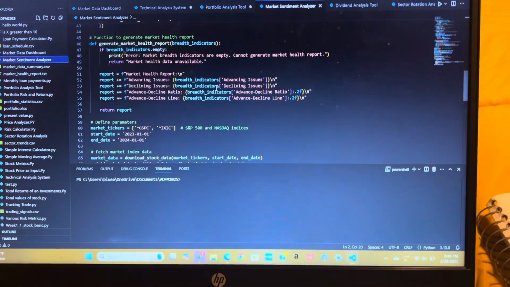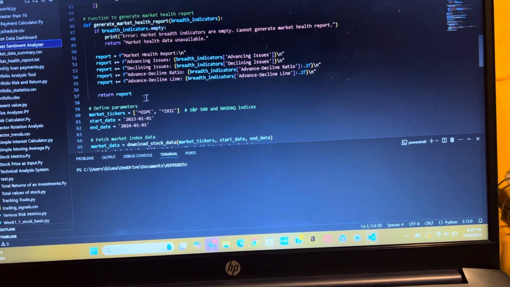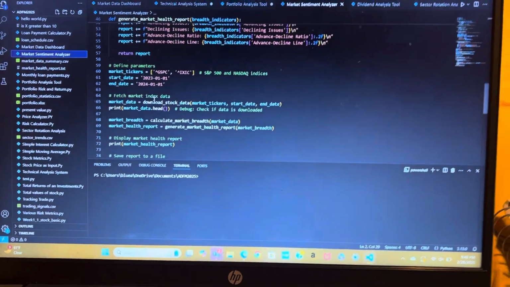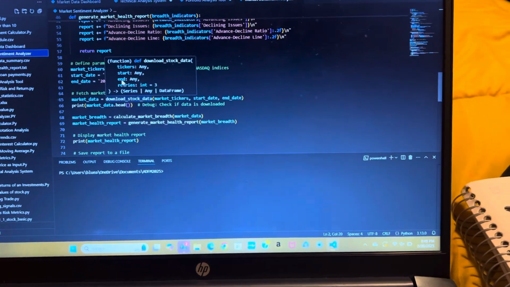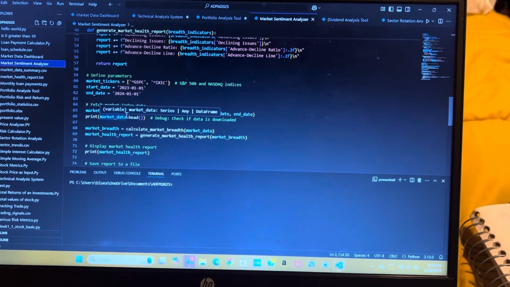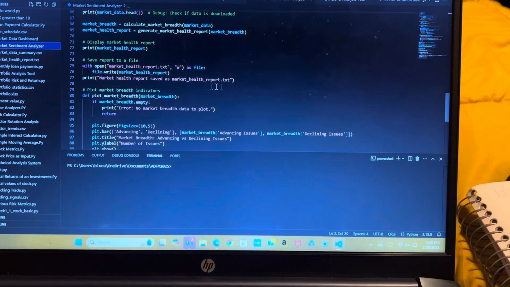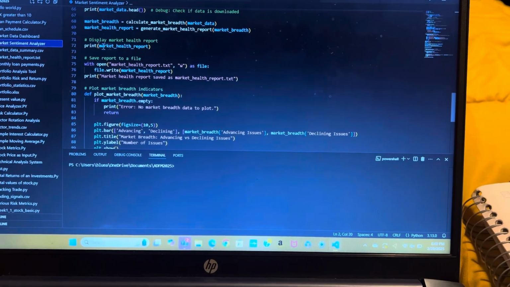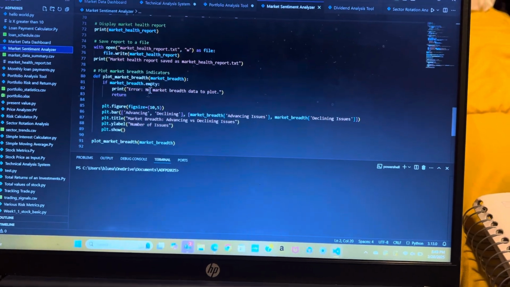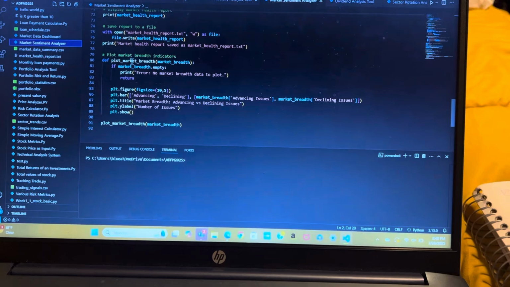Then we jump down to generating the market health report, which is all of these functions right here. Again, we are defining and fetching. We are defining the parameters and fetching the data so that way we can perform our analysis. Then we are displaying and saving everything that we just did right up here so that way we can plot the market breadth indicators down here.